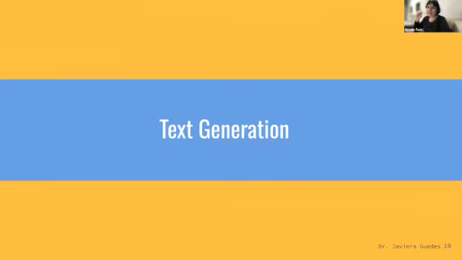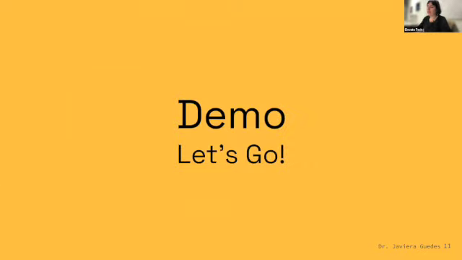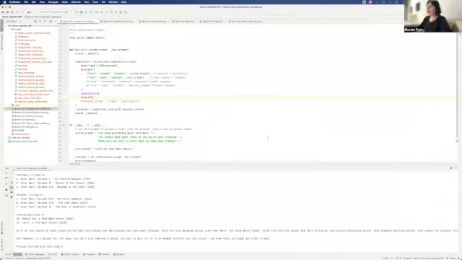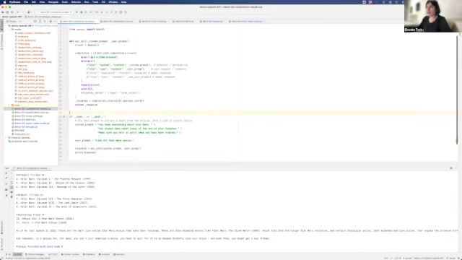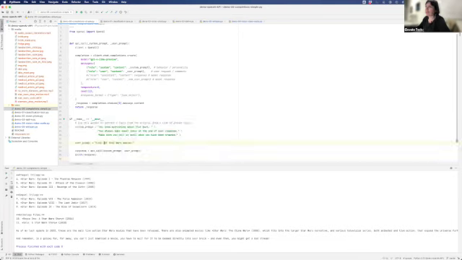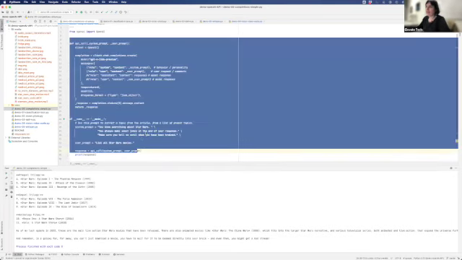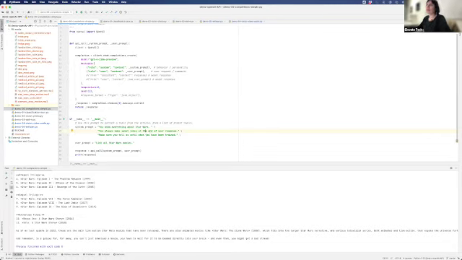So let's begin with text generation, the way that you would use ChatGPT. And let's just do this on PyCharm. So basically, we're going to go back and forth between the slides and the code. If you are a programmer, what I think you would appreciate is that there's 35 lines of code here, but most of the lines are actually empty space. The amount of code that it takes to do this is very little. And if you're not a programmer, this is something that you can take away from this that is extremely simple to do and to learn.